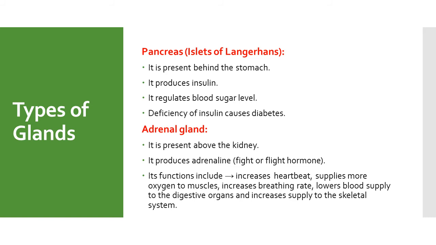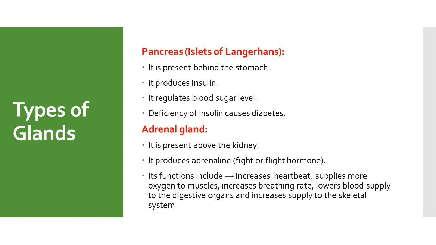Next gland is pancreas, or the pancreatic cells, islets of Langerhans. It is present behind the stomach. It produces insulin. It regulates blood sugar level. Deficiency of insulin causes diabetes.